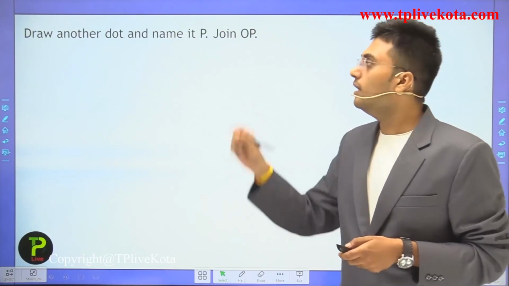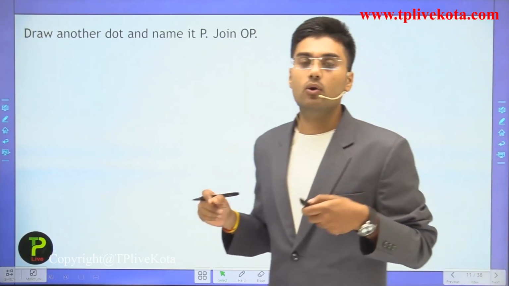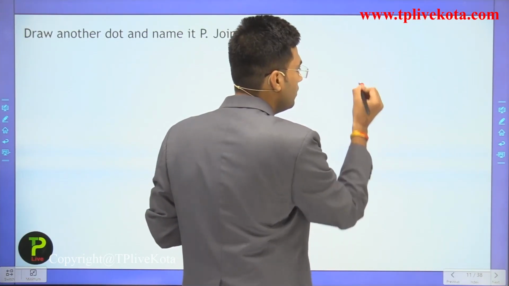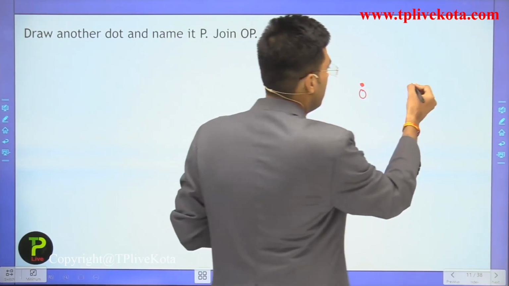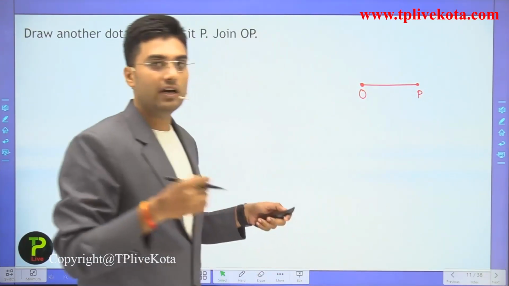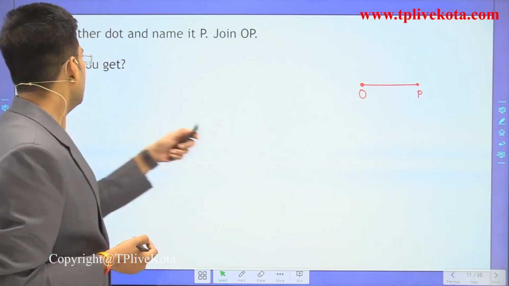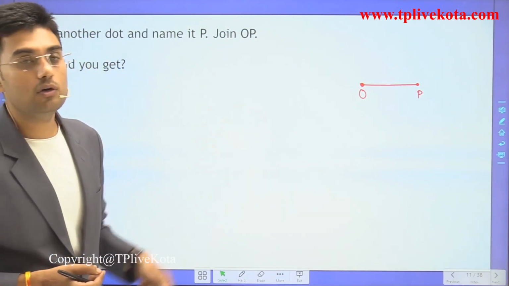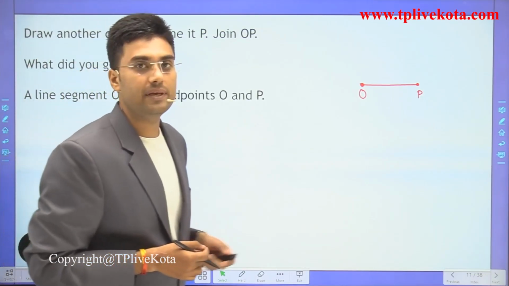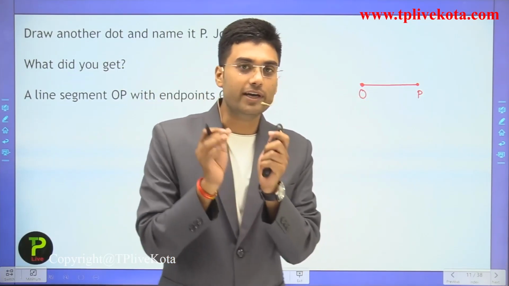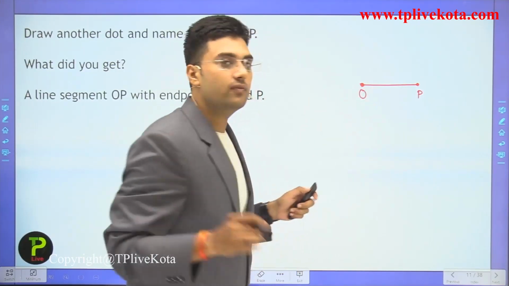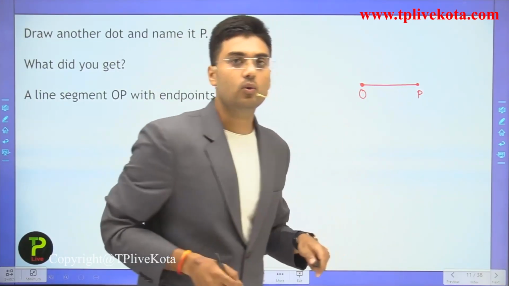Okay. So after this, draw another dot and name it P and join O and P. We have the point O already, and let's draw another point P and join O and P. Then what will we get? OP is a line segment with endpoints O and P. We already discussed what a line segment is.